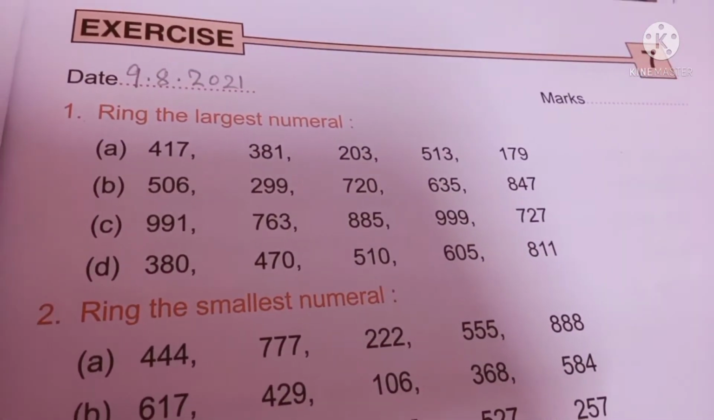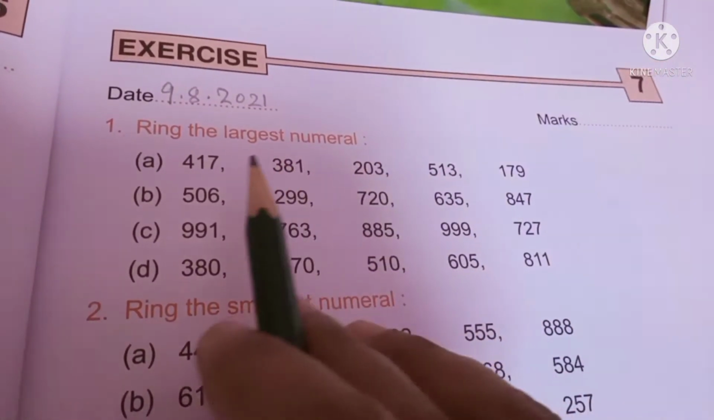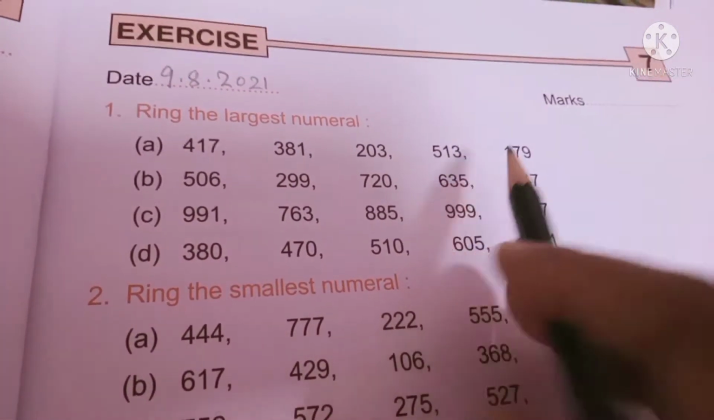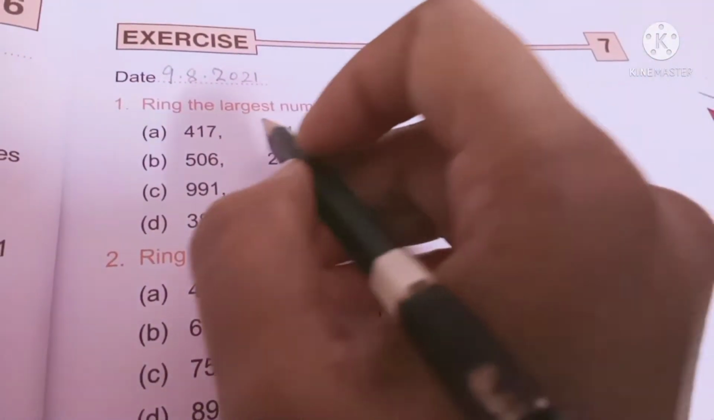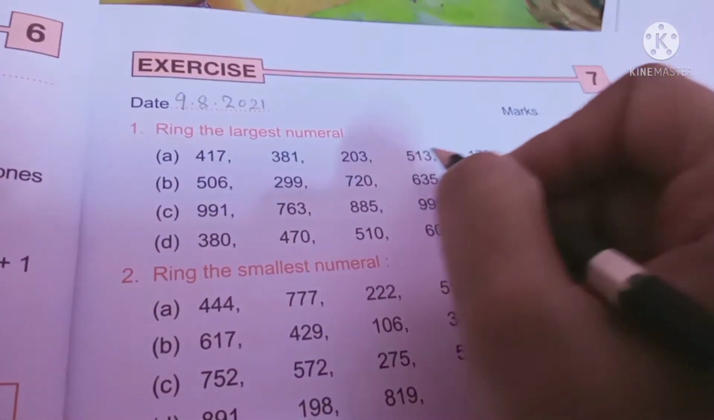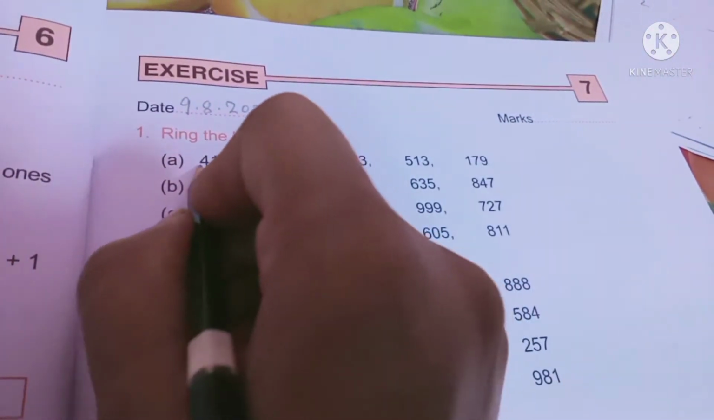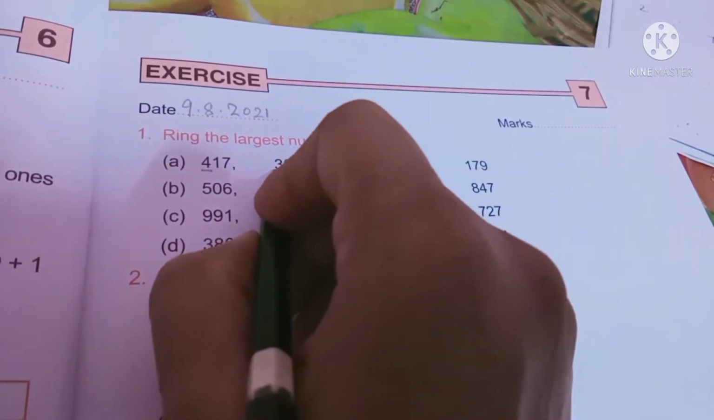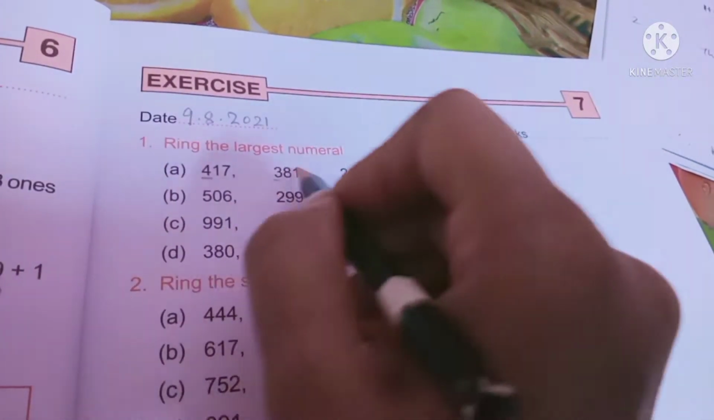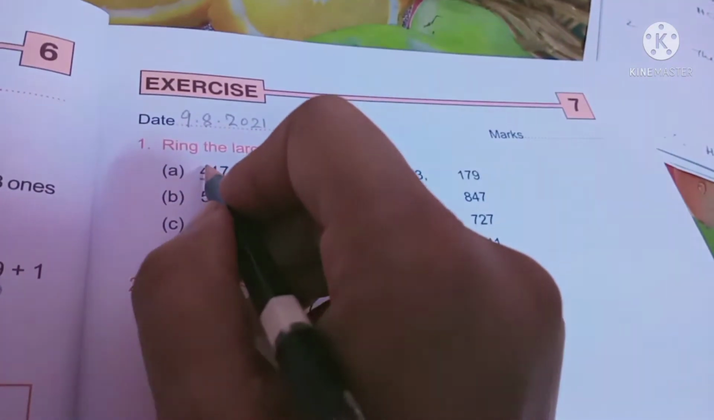Ring the largest numeral. So you can see here sets of numbers are given. You have to just find out the largest number from the given sets of numbers. Okay, the given set of numbers: 417, 381, 203, 513 and 179. So you just look at the first, highest place value. In all these numbers you will find they are all 3-digit numbers. Alright, so what you will do, you will check the place value.